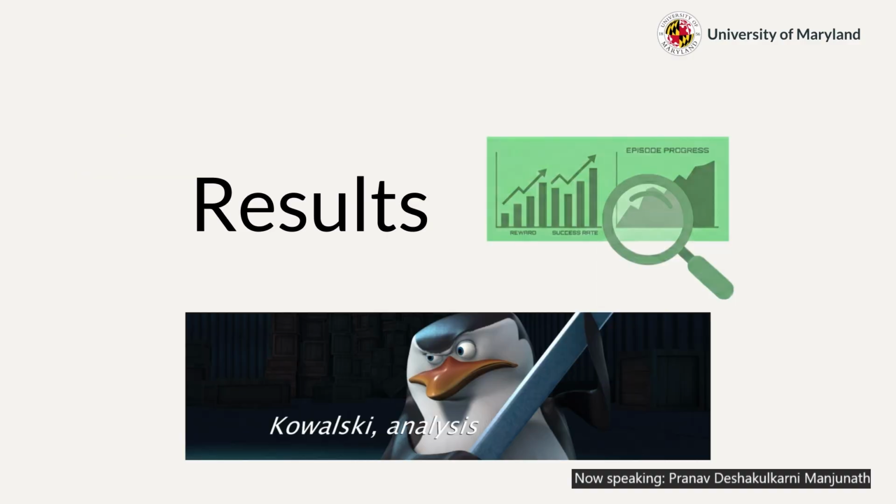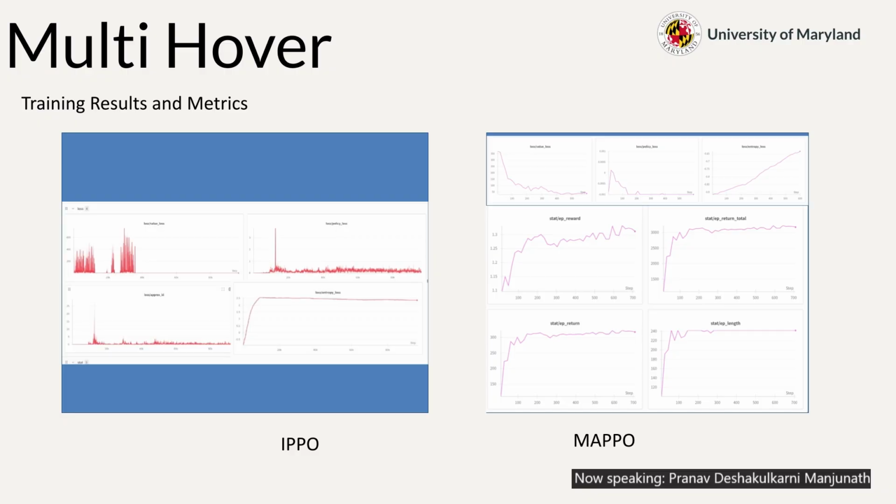All right, let's talk results. In multi-hover, we see the first clear divergence where the IPPO's performance is inconsistent, and this is because it has independent agents which treat neighbors as stochastic noise, which causes the value loss to spike and the entropy increases and then plateaus as seen over here. Even regular PPO with a single centralized controller would be more predictable as it would treat the whole swarm as a single agent, but then it would also suffer with scalability. But MAPPO solves this with high sample efficiency.